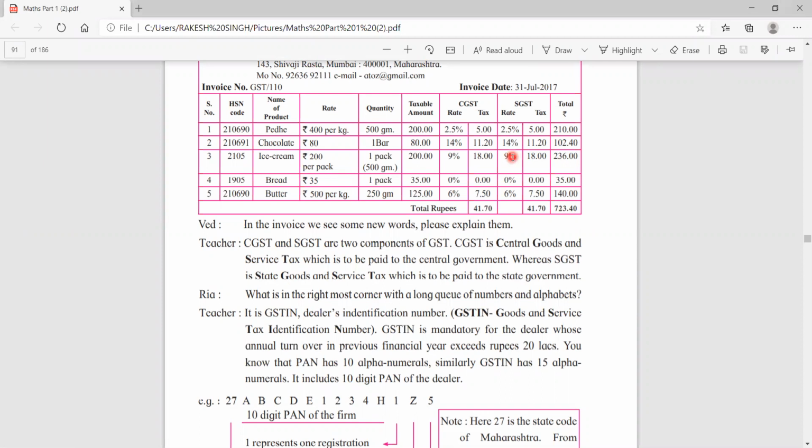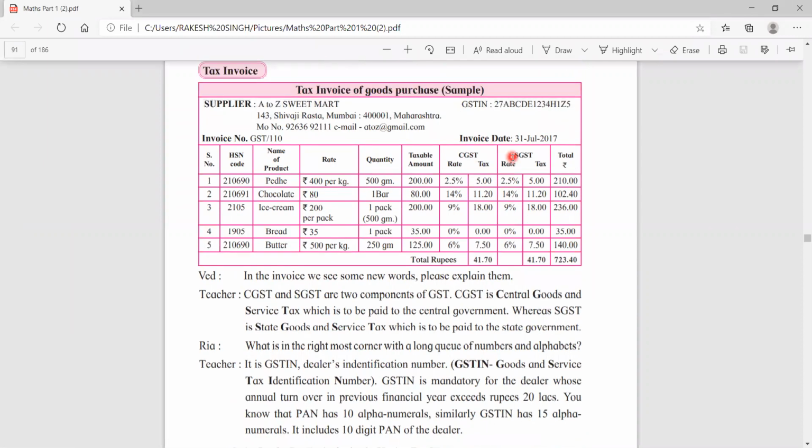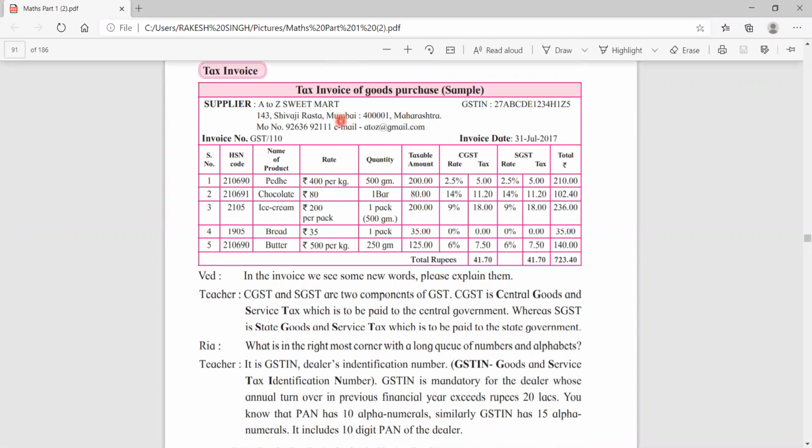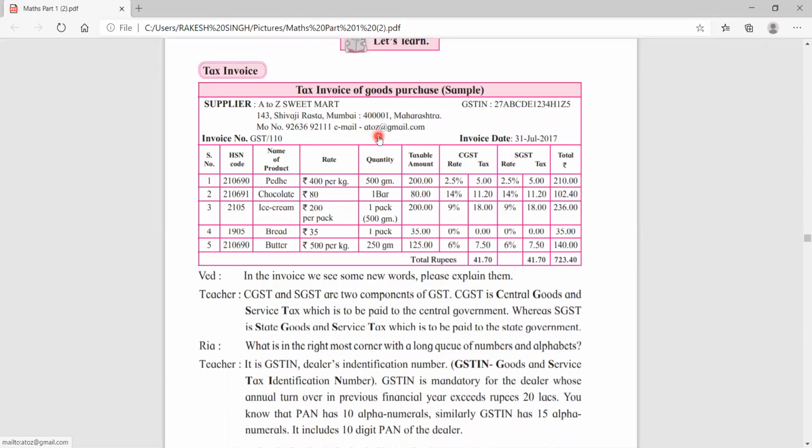After that, there is the address of that shop, that is 143 Shivaji Rasta, Mumbai. So this address is given. Below that, the mobile number of that shop, then email ID. So just give brief things, address, name about that supplier. And below that there is an invoice number, means bill number. Okay, invoice number means bill number. So GST oblique 110. This is the bill number of this tax invoice.